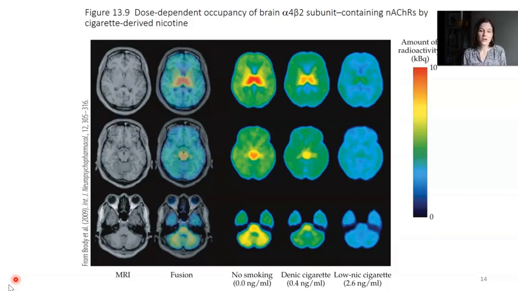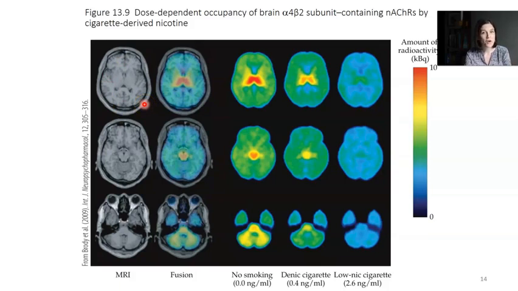What we're looking at here is a combination of MRI and PET scans of the human brain, and these are in smokers who are abstinent for a couple days from nicotine. So here we can see just the structural images of these brains. And this is done using MRI, right? So MRI is very good at giving us spatial localization and giving us these nice pictures of the pathways and areas of the brain. And what they've done then is combined this with PET scans.